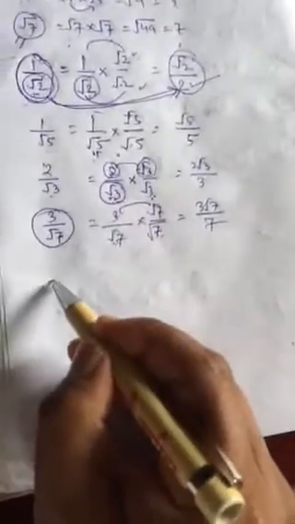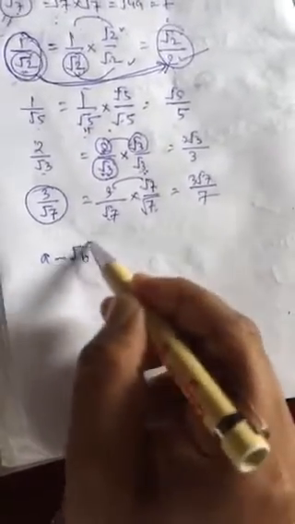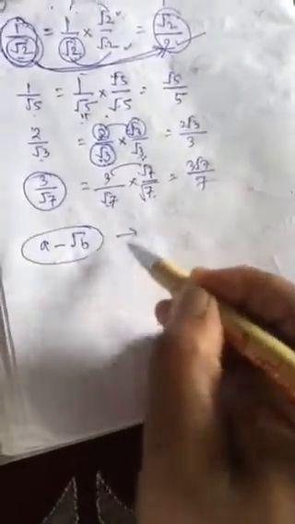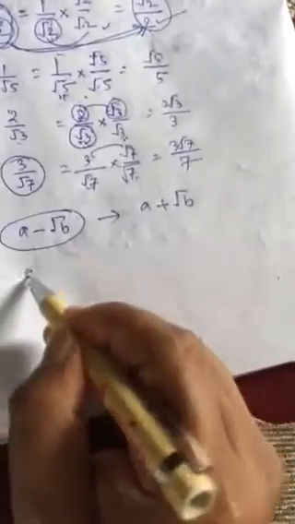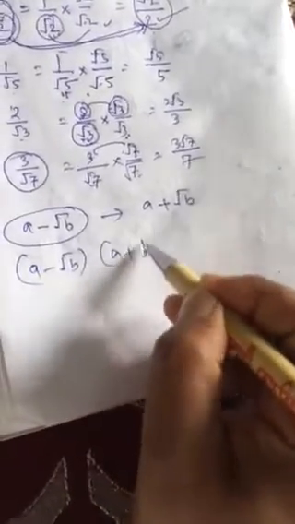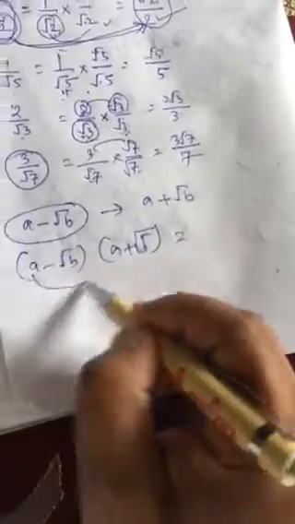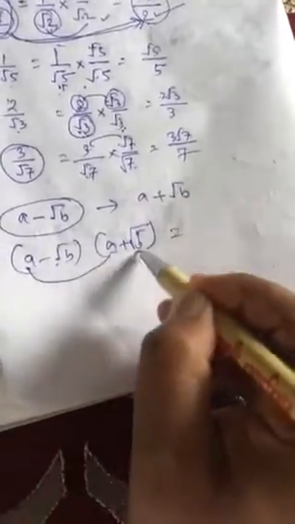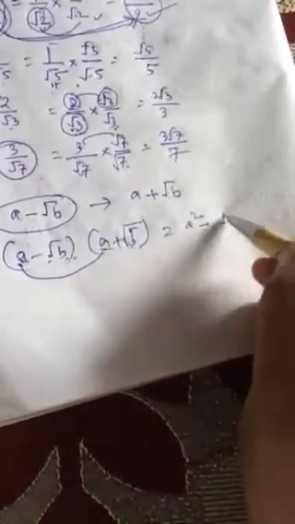But if there is a rationalizing factor of a minus root b, the rationalizing factor of this is a plus root b, because if you multiply a minus root b and a plus root b by using the algebraic formula, a plus b times a minus b equals a square minus b square.